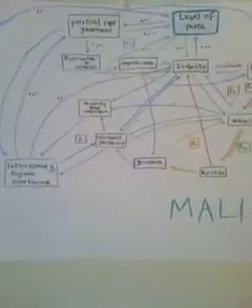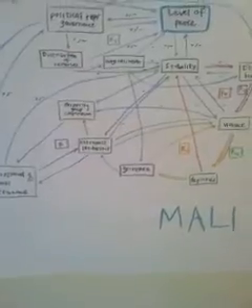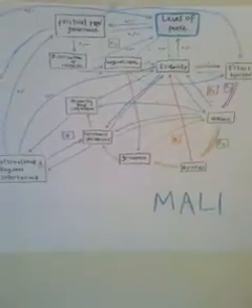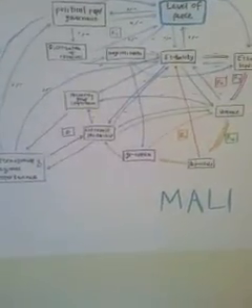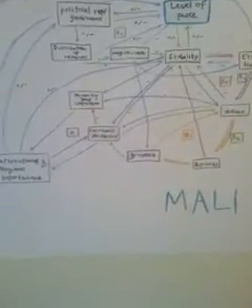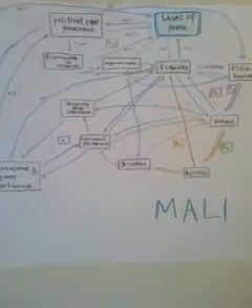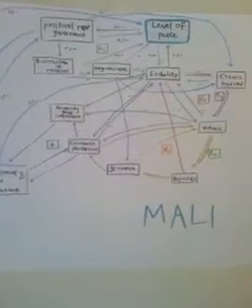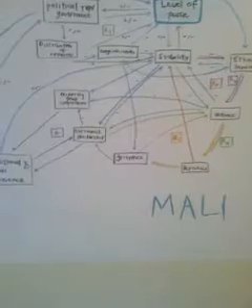Everyone, this is my conflict map of Mali. So I tried to make it more simple because the situation in Mali can be seen in many different ways. So this map shows it through the lens of political representation and governance and distribution of resources being the central factors that have triggered instability, which then triggered violence and so on.